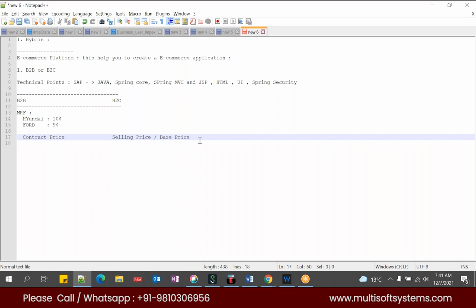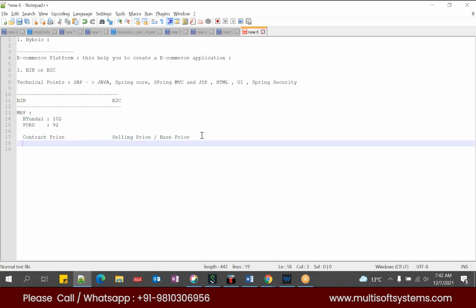The price will be the base price. It will not vary from customer to customer. Whereas in B2B, the price will vary based upon the business customer. If it is Hyundai, the price will be $10. If it is Ford, the price will be $9. So this is in terms of price.